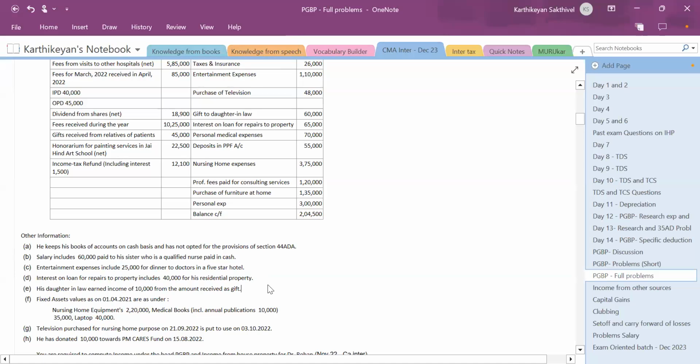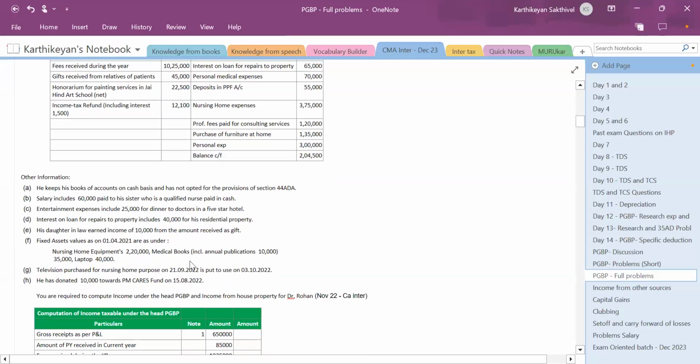Fixed asset values as on 1/4/2021 are as under: nursing home equipment 2,20,000, medical books inclusive of annual publications 10,000, 35,000, laptop 40,000. Television purchased for nursing home purpose on 21/9/2022 is put to use on 3/10/2022. He has donated 10,000 towards PM Cares Fund on 15/8/2022. You are required to compute income under the head PGBP and the income from house property for Dr. Rohan, November 22 CN.